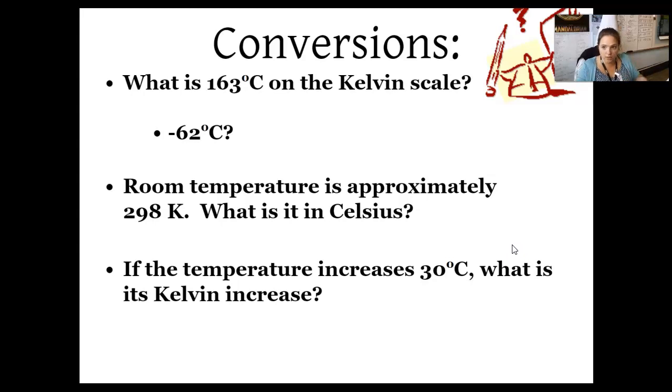What is it in Celsius? So we have to do the reverse. I'm going to show how you can plug in the reverse. All I have to do is get the Celsius by itself. So it's degrees K minus 273 equals degrees Celsius. Sorry, that was really horrible, I'm going to fix that. Degrees Celsius: we have 298 minus 273, which will give you the degrees C. That's 25 degrees Celsius.